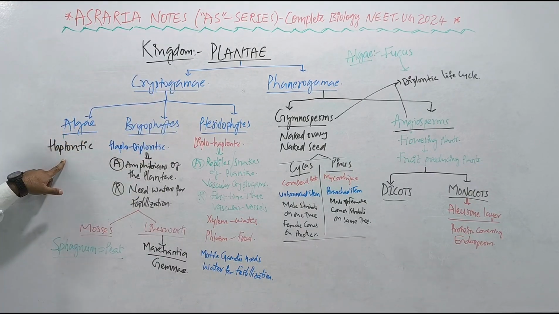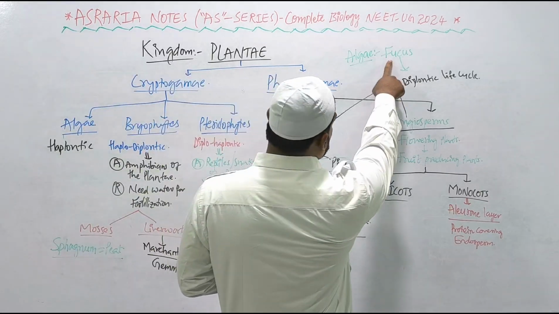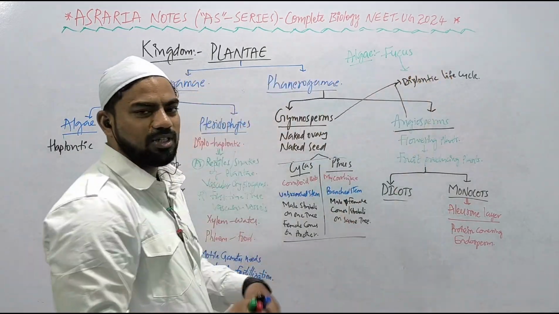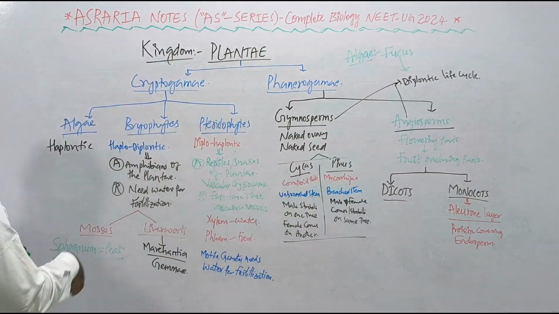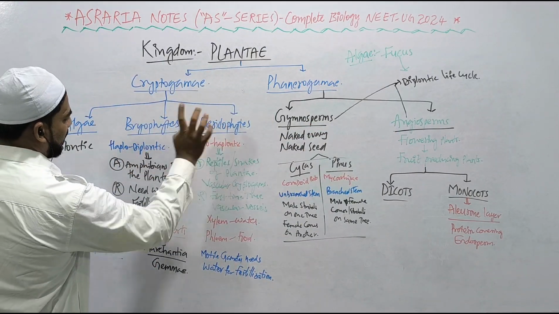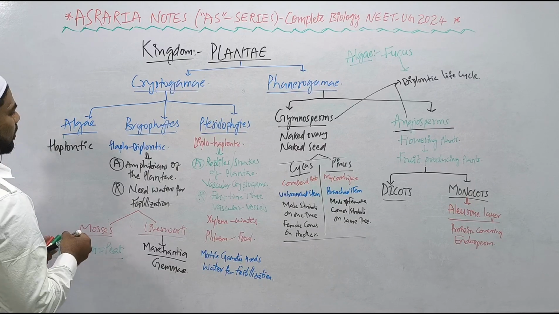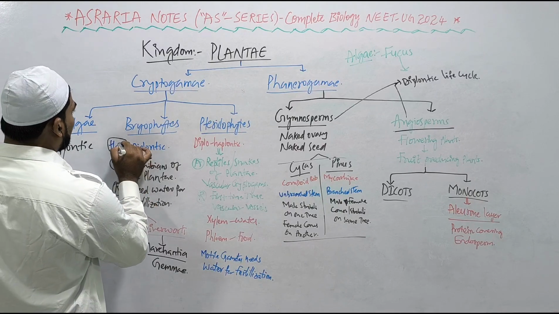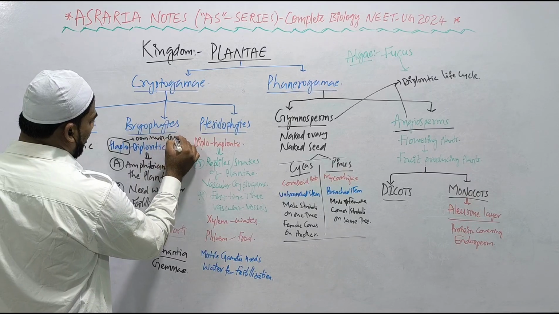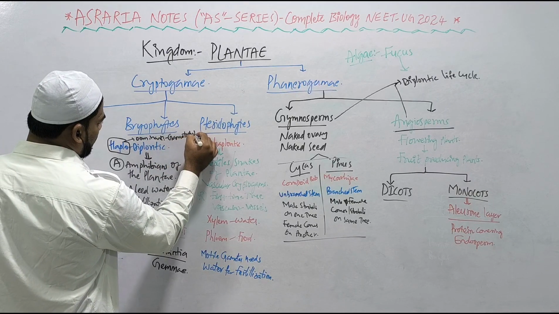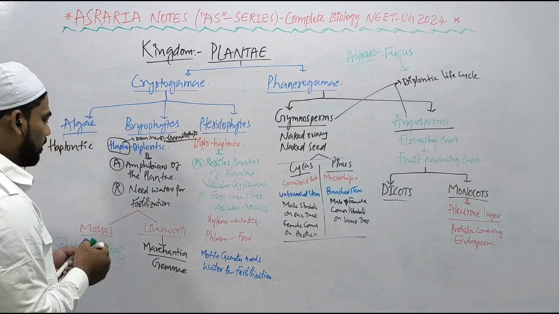Most of the algae show haplontic life cycle, but some algae, such as Fucus, show diplontic life cycle. So we can see diplontic life cycle in algae like Fucus, Gymnosperms, and Angiosperms. Haplodiplontic life cycle in Bryophytes, diplohaplontic life cycle in Pteridophytes, right? In the Bryophytes, the dominant phase is haploid gametophyte, right?